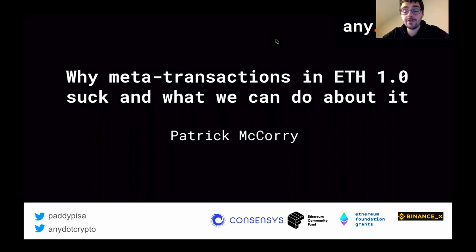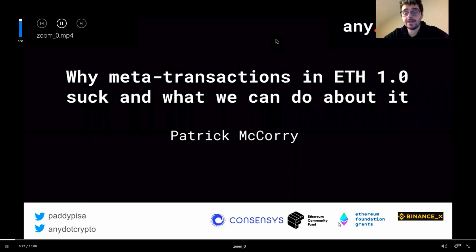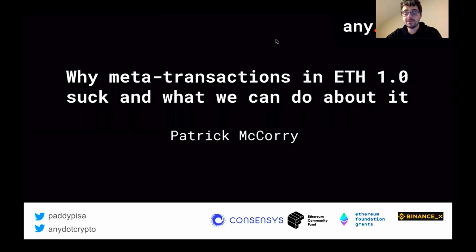So what I want to talk about today is basically why meta transactions and ETH 1.0 suck and what can we do about it. Some context is that we've been building this service called Any.Sender for the past 6 months. The very straightforward idea: we provide a very simple API. The user will send a meta transaction, give it to us, and our only job is to guarantee this meta transaction gets in the blockchain before a block deadline. And the user will get a signed receipt that promises that we will do it.